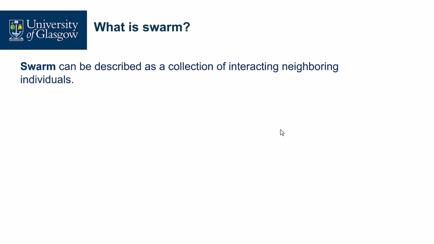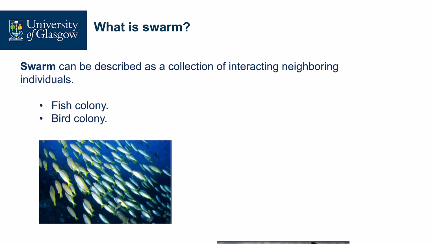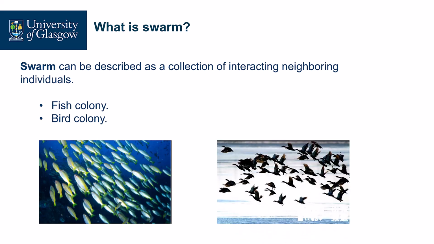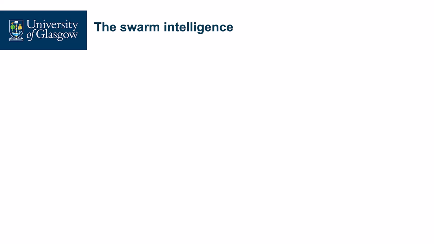A swarm is a collection of individuals, and they are interacting and they are neighbors. In nature, there are plenty of them. For example, a fish colony, a group of fish, and a bird colony, a group of birds. In these groups, there is intelligence. That's what we call swarm intelligence. So why is there intelligence?